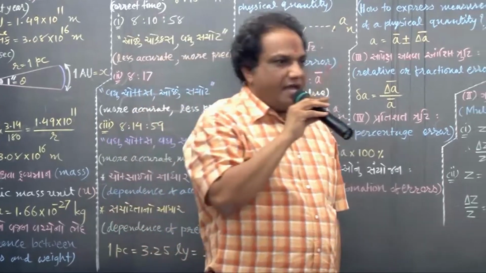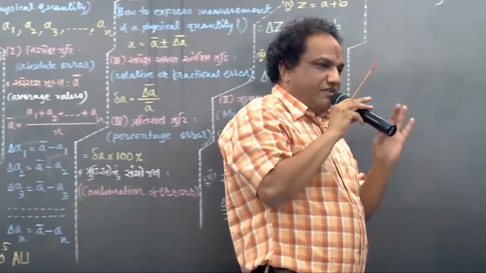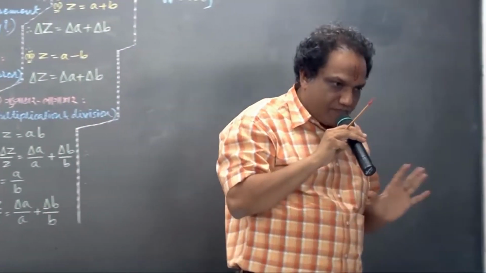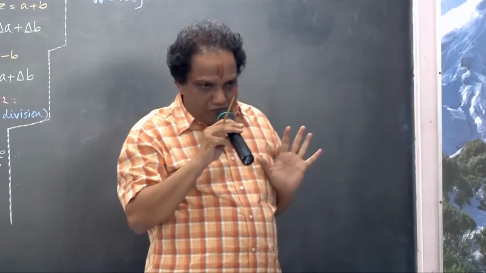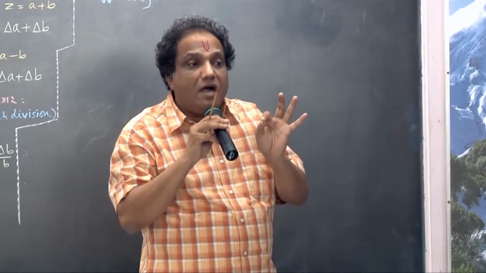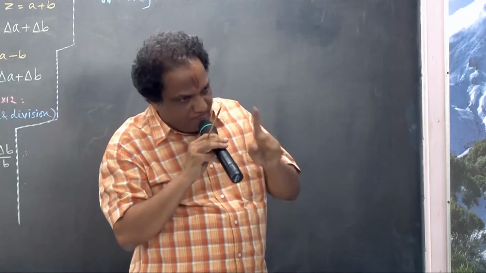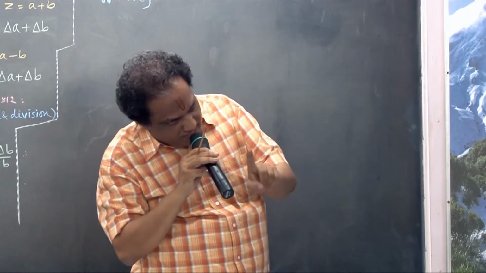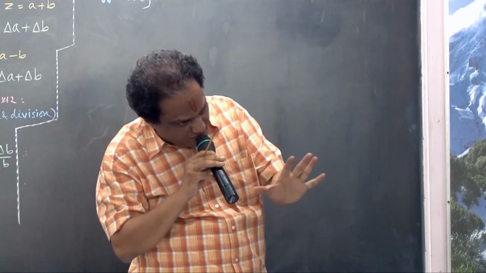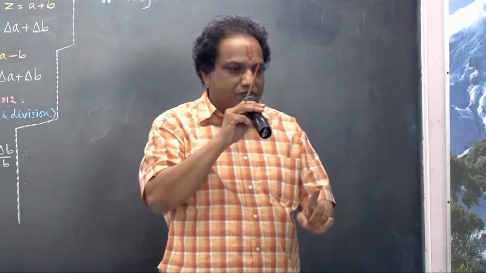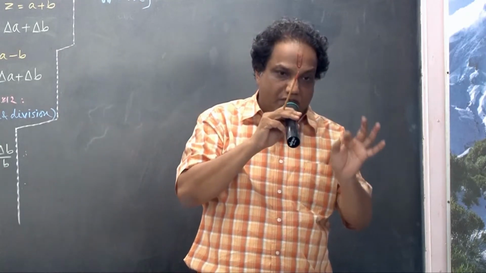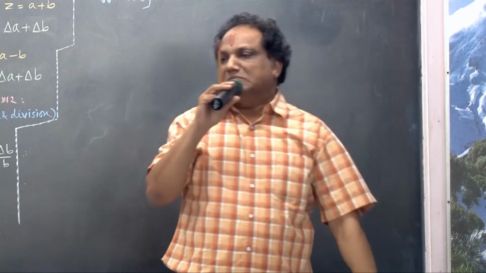What is basically error? Difference between measured value and actual value. Difference between measured value and actual value of a given physical quantity is called error in the measurement of that quantity.